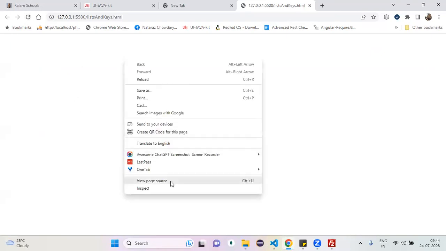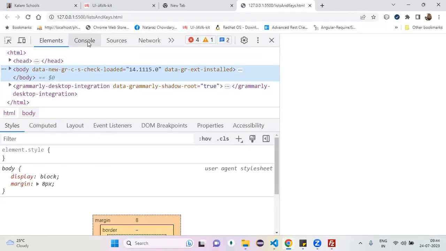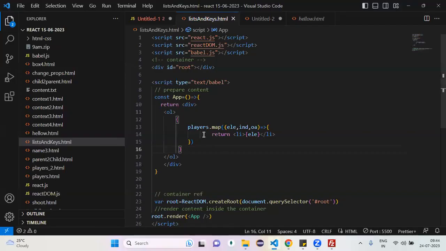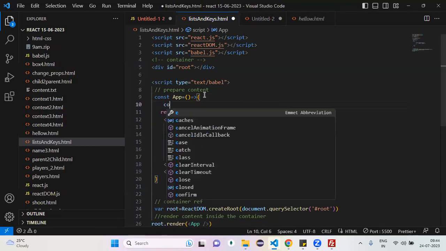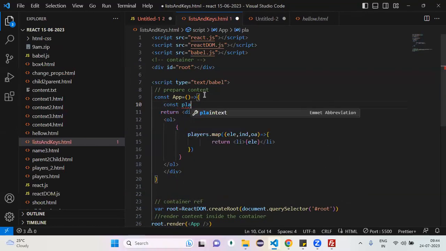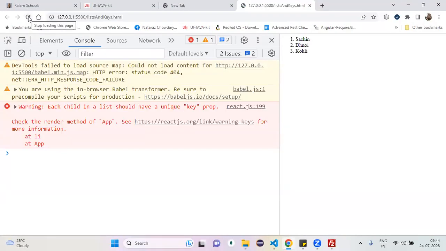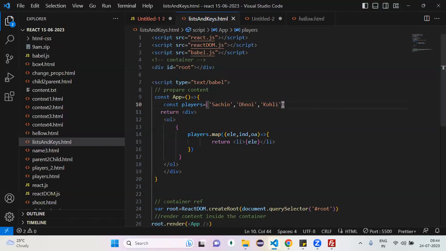Now, can you come here? Can I refresh the page? Okay, it gives me some error. Can we fix it? Inspect it. Don't worry about that. Now, what is that? Players is not defined. Okay, players is there, right? Is it defined? No. Not defined. So, can we define that? Yes. Can you refresh the page? Working.